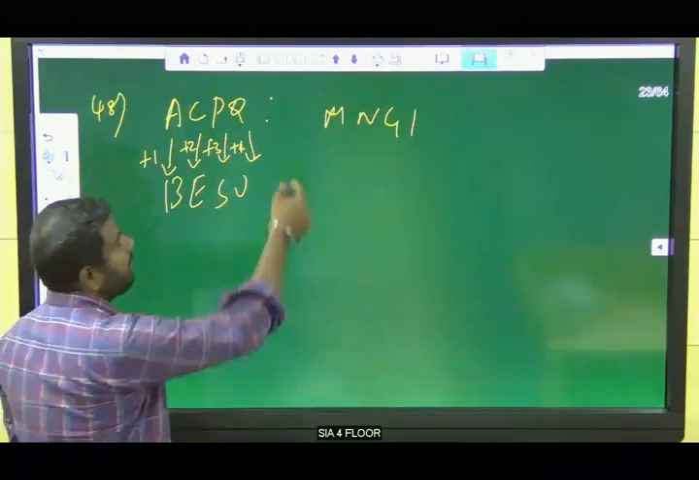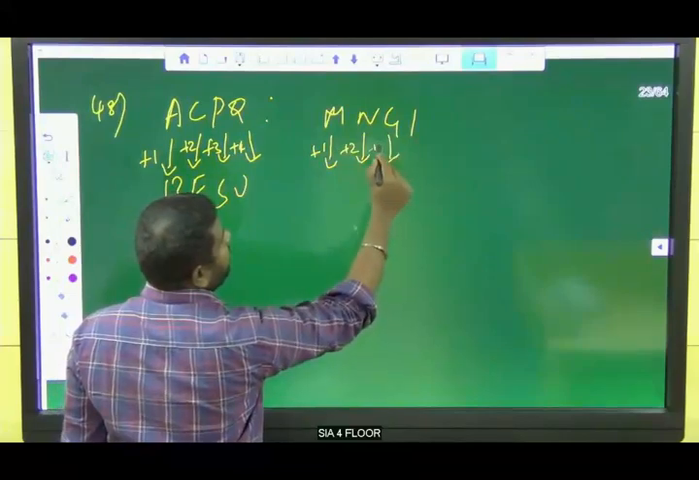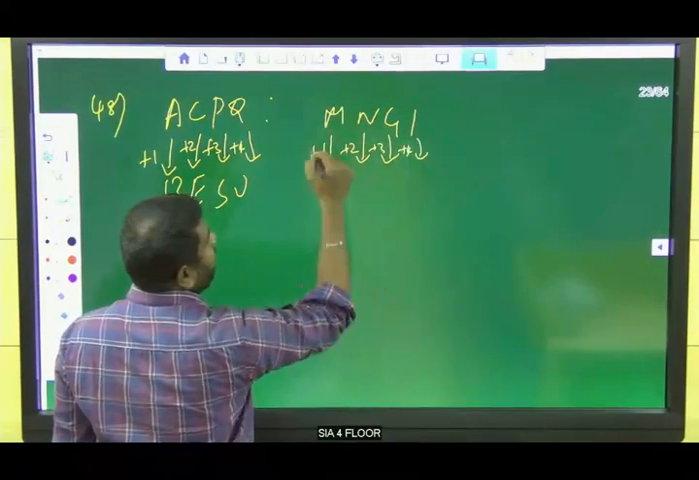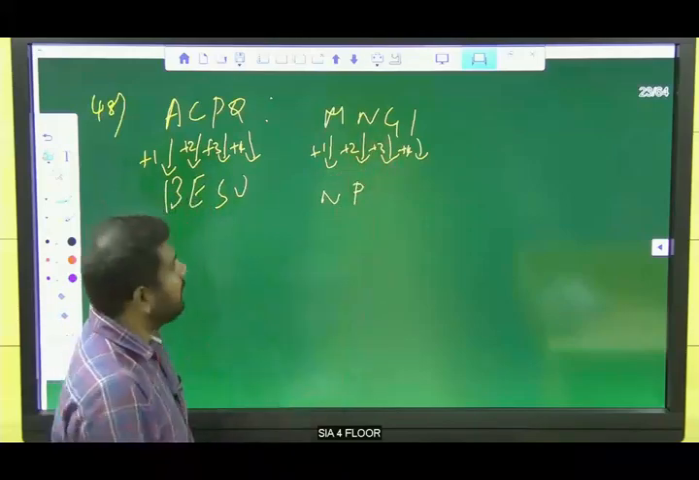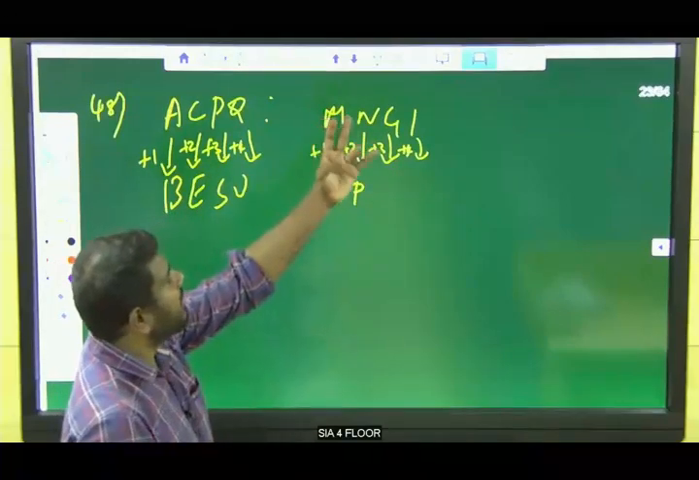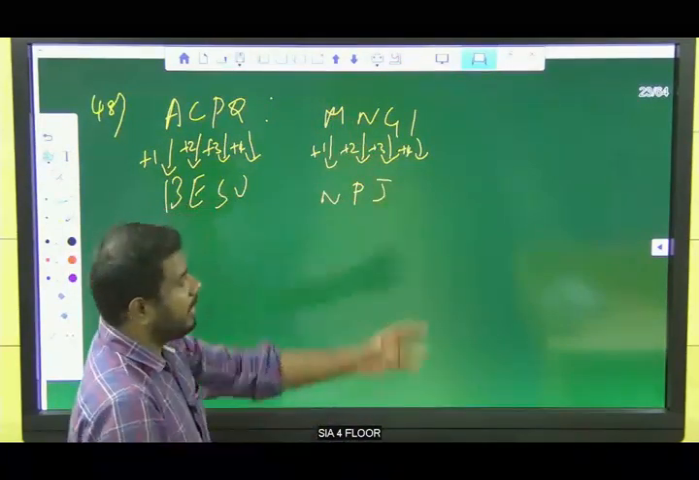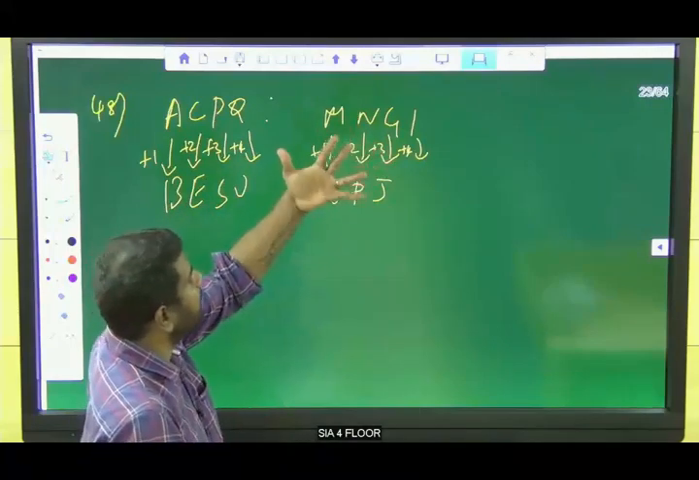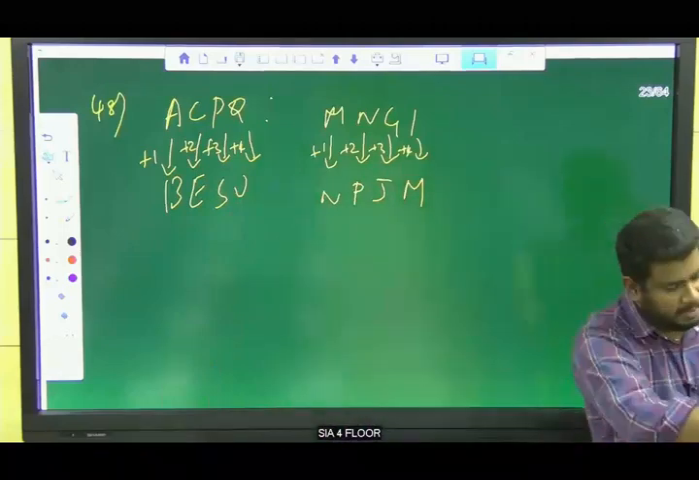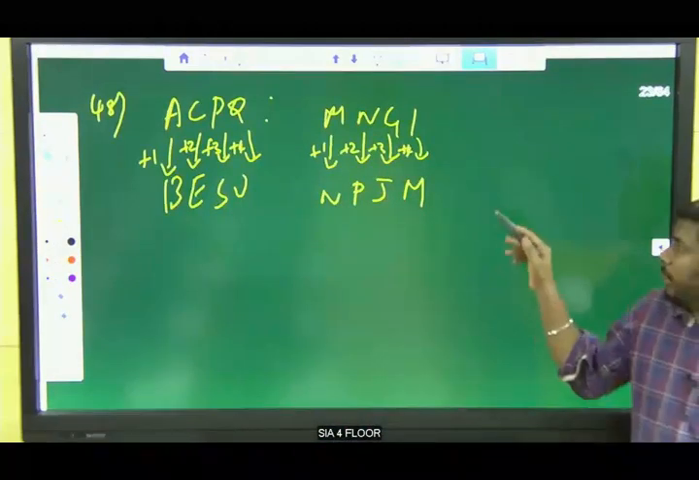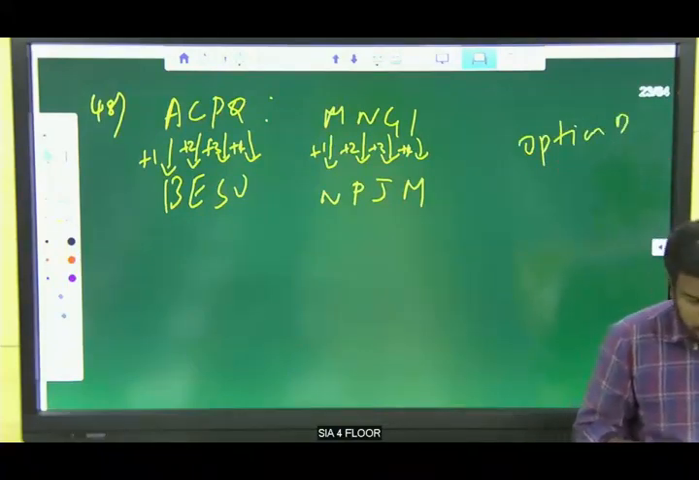Right? Now we need to write like that. So M +1, N +2, G +3, and I +4. M's next letter is N. N, O, P, right? And G +3: G, H, I, J. So we get N P J. Then I, 4 letters: J, K, L, M. So N P J M is the answer for the 48th one. So option D. Is that clear, Meera? Yes, okay.